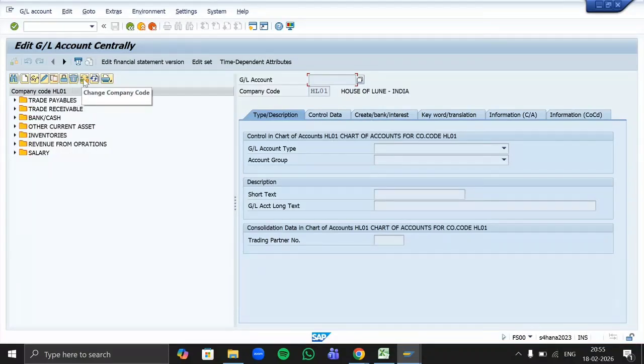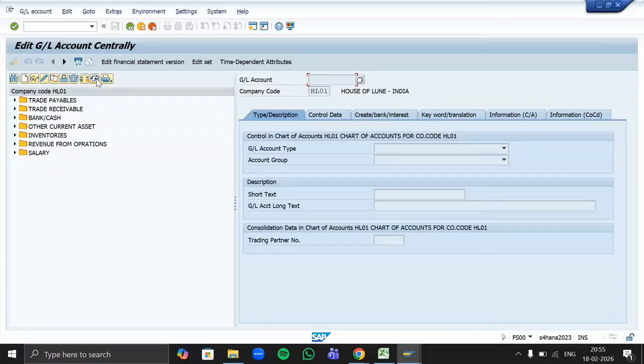Eighth icon is to change your company code, here in this GL tree. This part is known as the GL tree. So if you want to change your company code here, then you have to use the last third icon. The last second icon is to make any update, and the last is to print out.